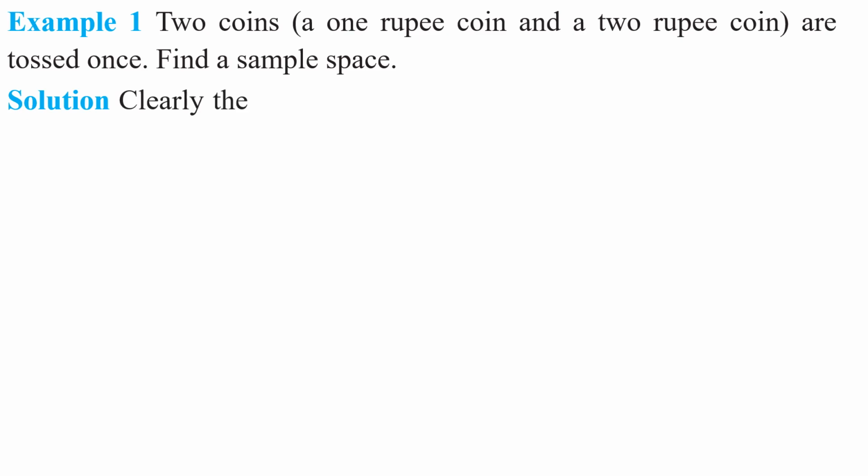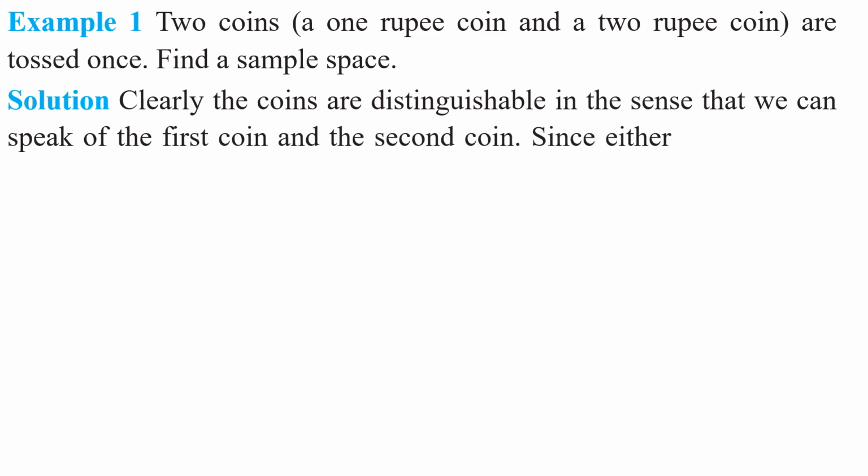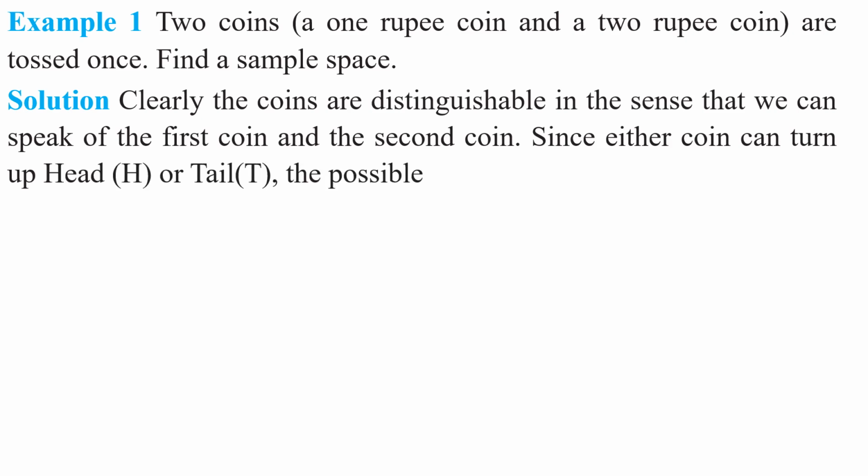So come to the solution part. Clearly the coins are distinguishable in the sense that we can speak of the first coin and the second coin. Since either coin can turn up head or tail, the possible outcomes may be, yes or no, my children?